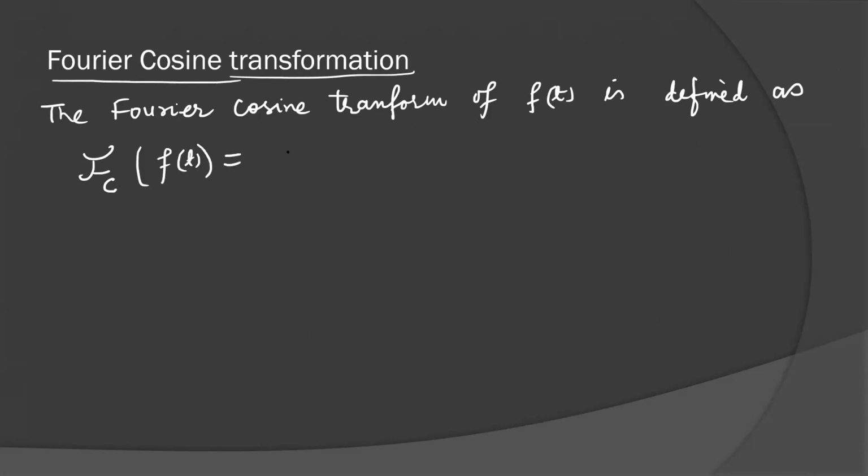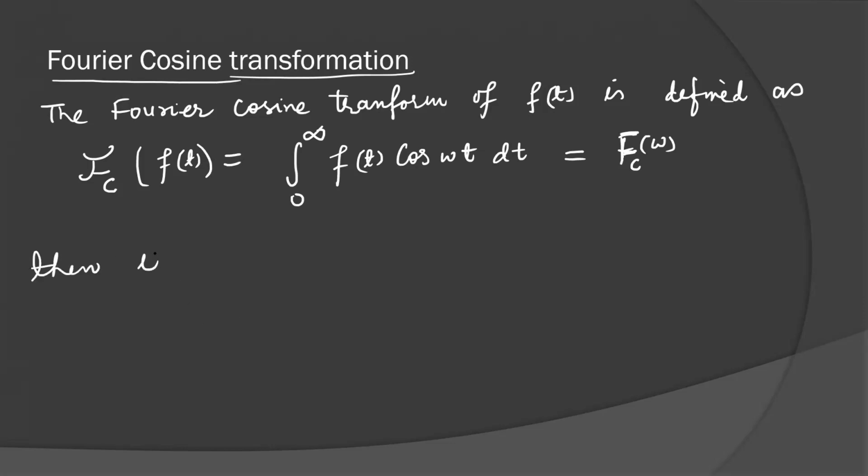F_c(omega) is equal to the integral from 0 to infinity of f(t) cos(omega t) dt. Here the limit is 0 to infinity, not minus infinity to infinity. It is a function of omega, and F of omega suffix c represents the cosine transformation.